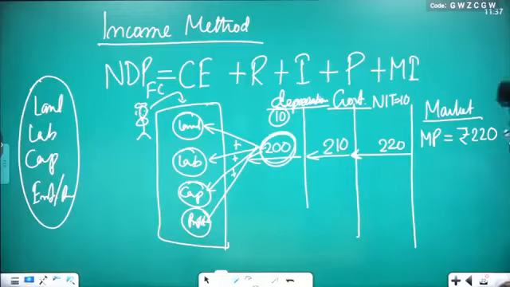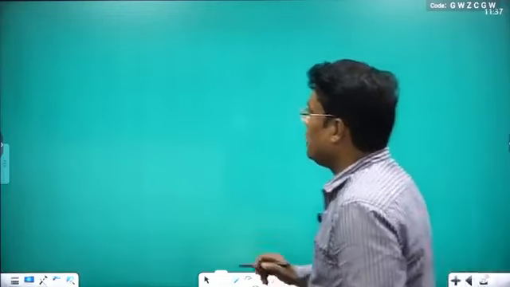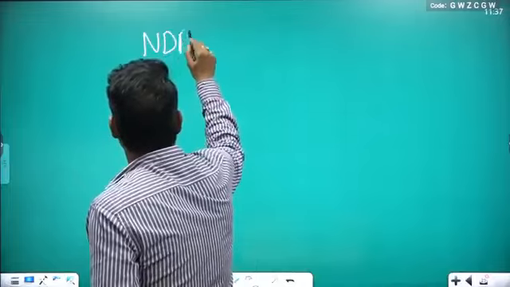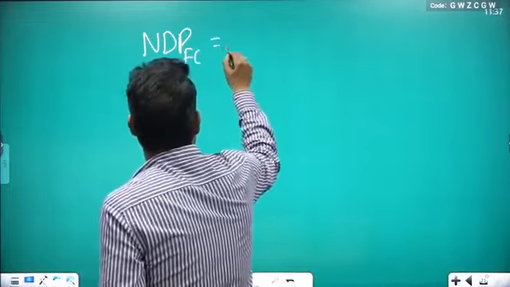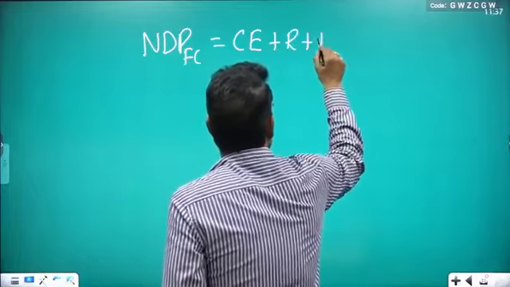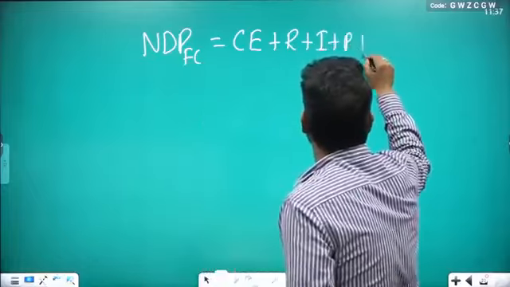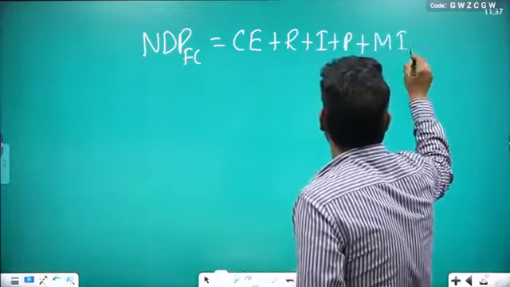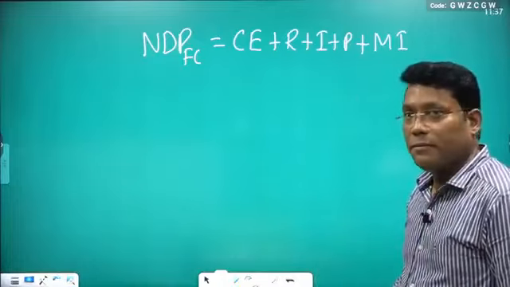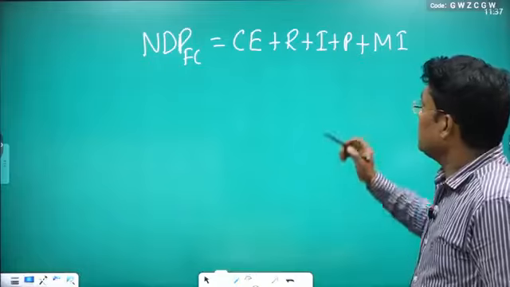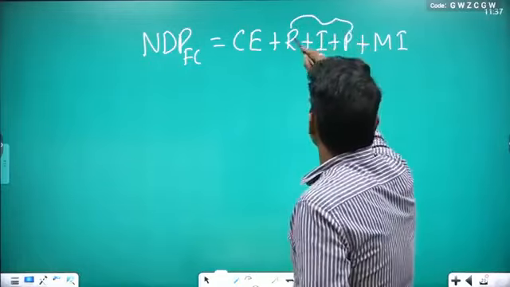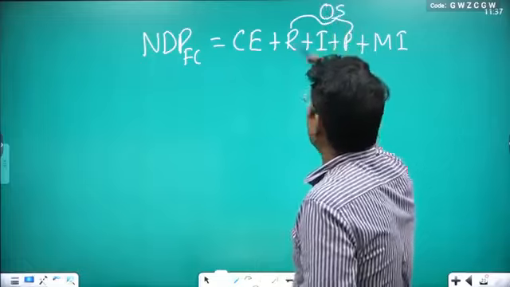Clear? Fine. So finally what we can say, directly you are getting NDP at FC, which is equal to CE plus R plus I plus P plus MI. That is CE plus rent plus I plus P plus MI. Fine. Now just check here. R plus I plus P, these three are known as OS.